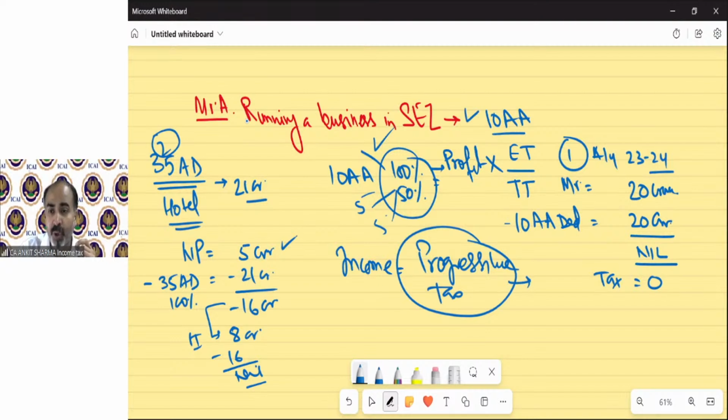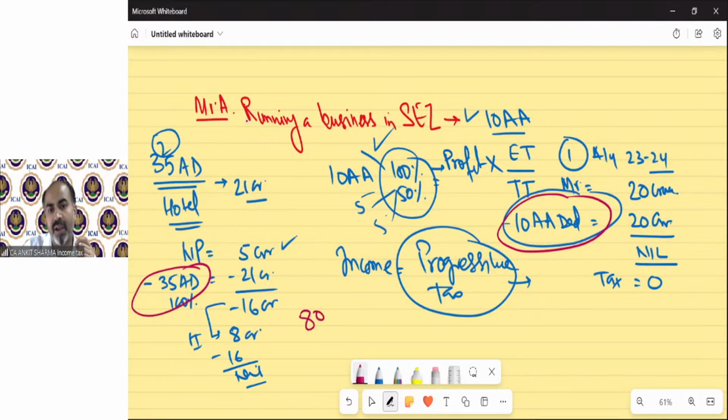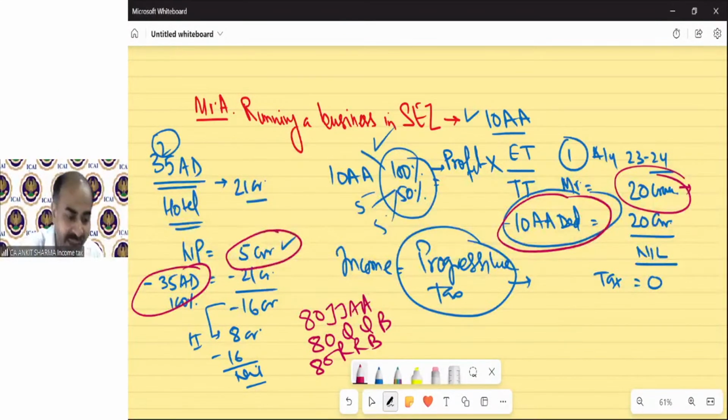But due to the advantage of these kinds of deductions, 10AA, 35AD, 80JJAA, 80QQB, 80RRB, there might be businesses that can pay tax. They can pay tax because they are earning huge, but they are not paying tax because they are claiming some kind of deduction. So government thinks we need to collect some taxes from these organizations, which are technically not paying tax due to these deductions.